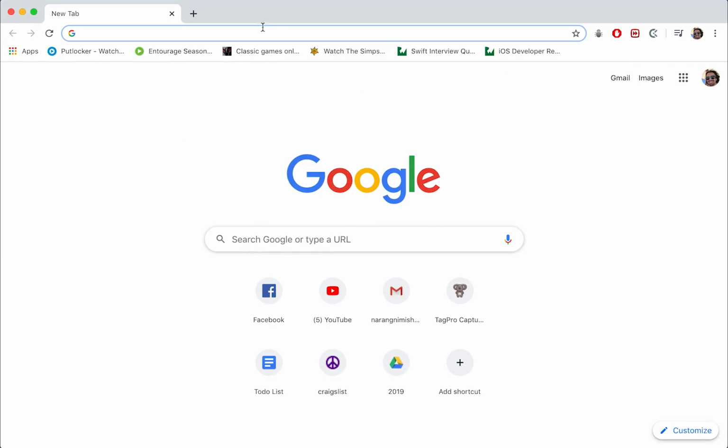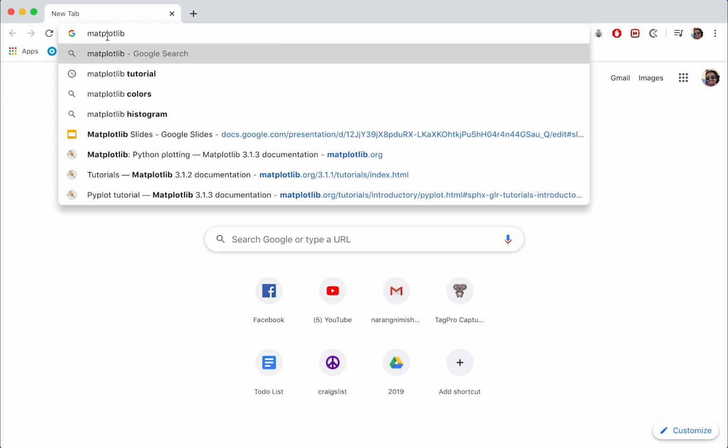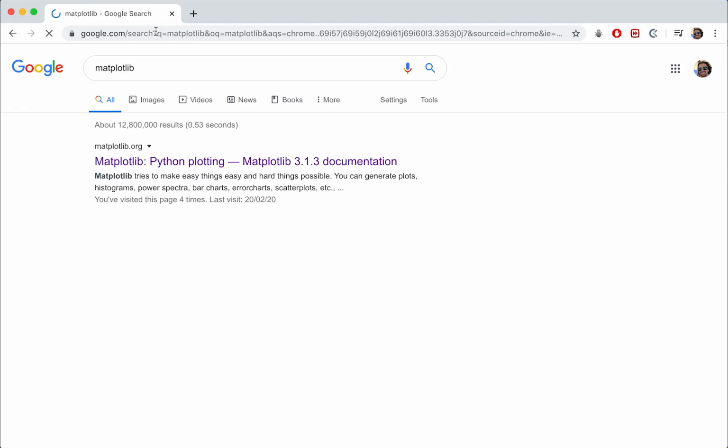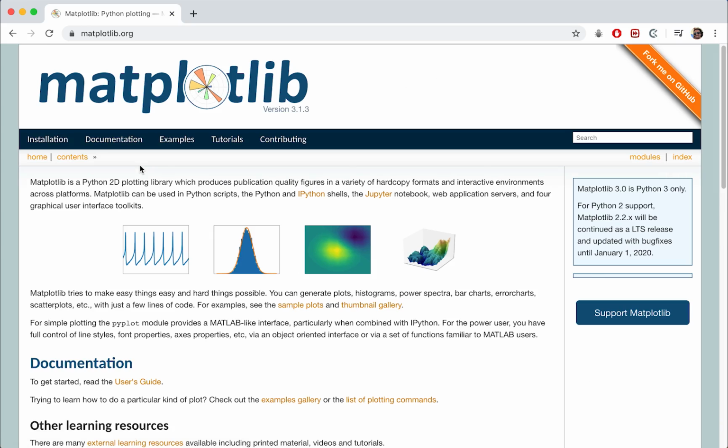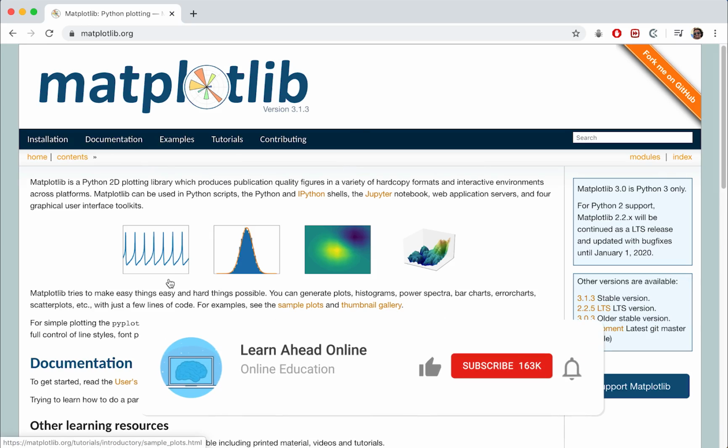Alright, so as you can see, I've got Chrome open here. If you want to use a different browser, totally fine. This will just be navigating to the documentation. So I'm just going to search for matplotlib here, matplotlib, one word. And we're going to go to this first site here. This is the official matplotlib web page, or I guess this is the home page.